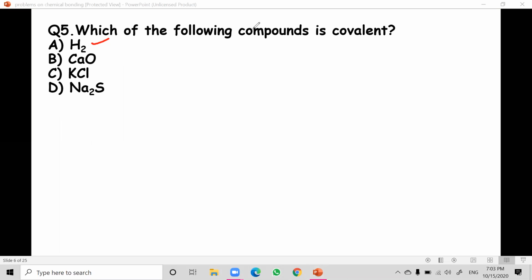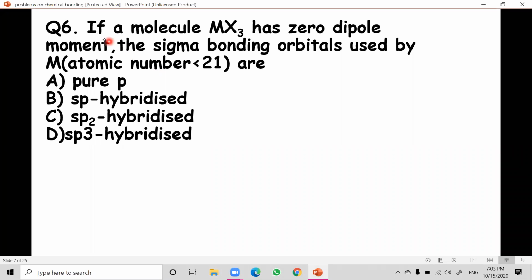Next. Question number 6. If a molecule MX3 has zero dipole moment, the sigma bonding orbitals used by M, atomic number less than 21, are which? We'll discuss what a dipole moment is.